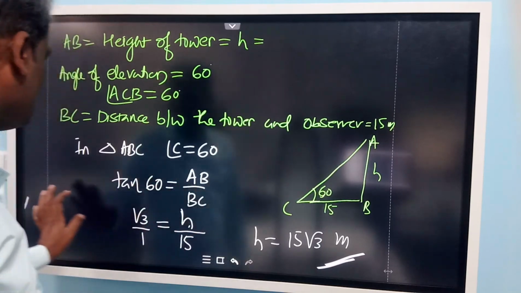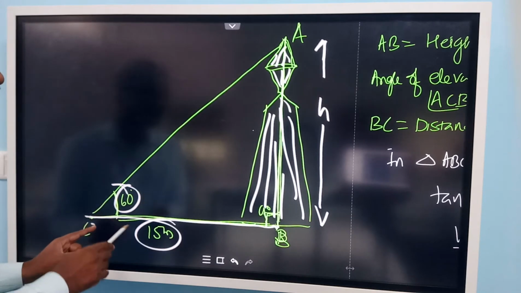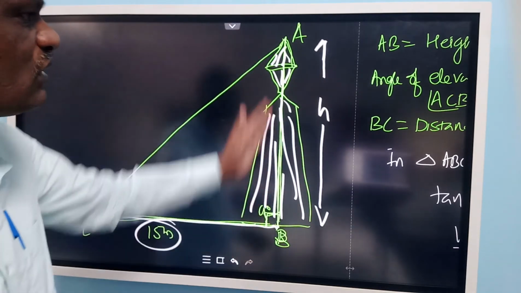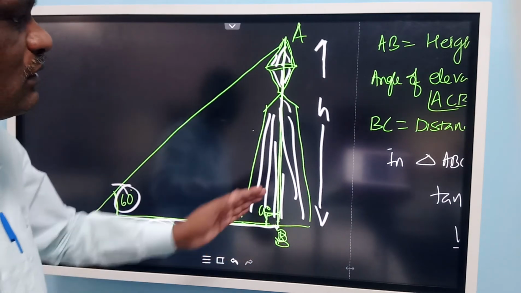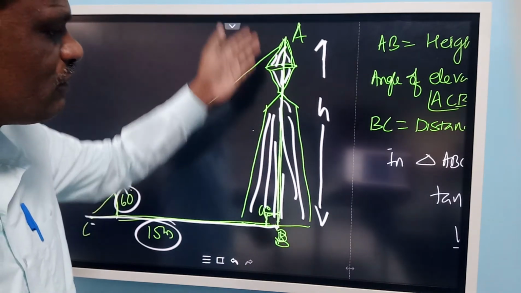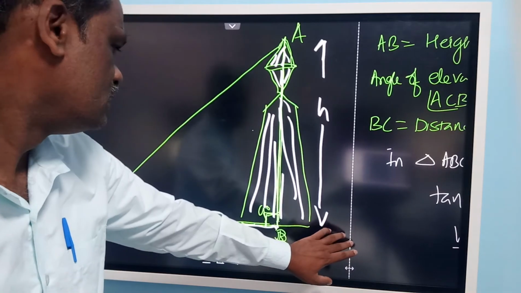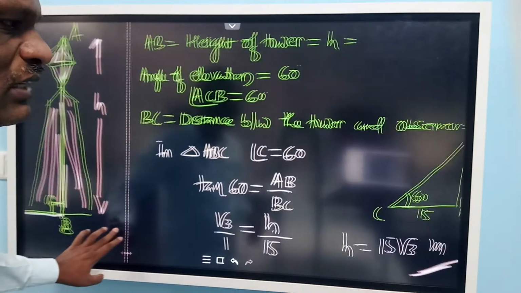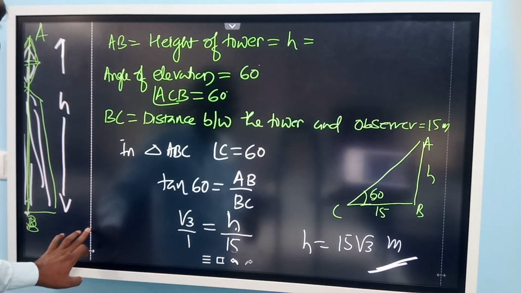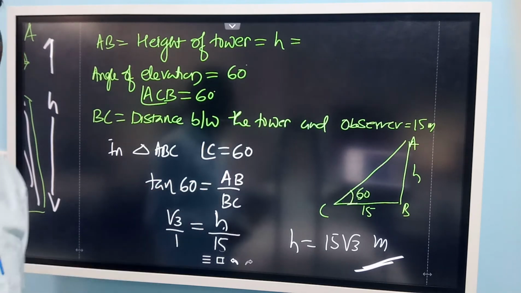See, we know only the distance between the tower and the observer, and the angle. So we have not climbed up the tower, and we have not used any measuring instrument. Without using any measuring instrument, without climbing up this tower, we are able to find the height of the tower using the trigonometric ratio. Is it clear? That is the interesting part of trigonometry. Just using the trigonometric ratios, we are able to find it out.